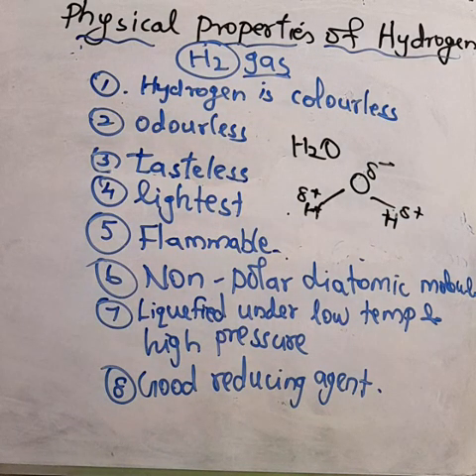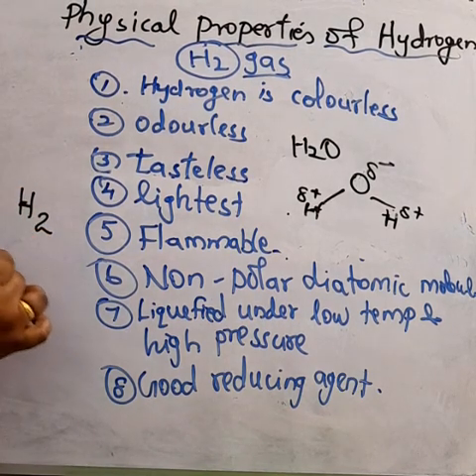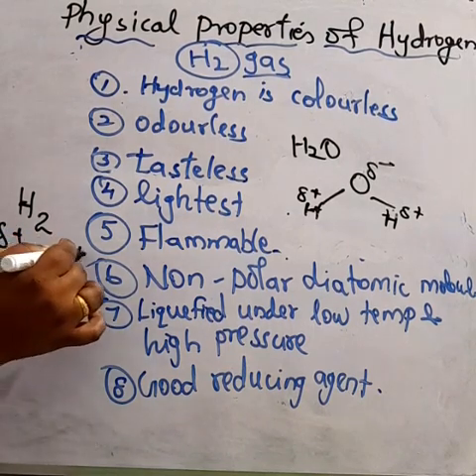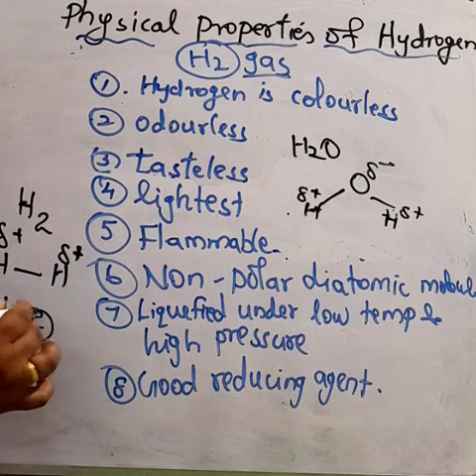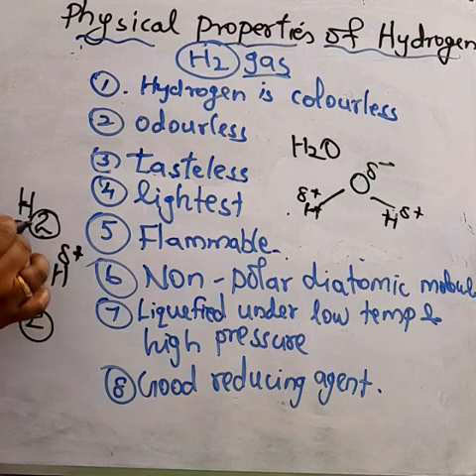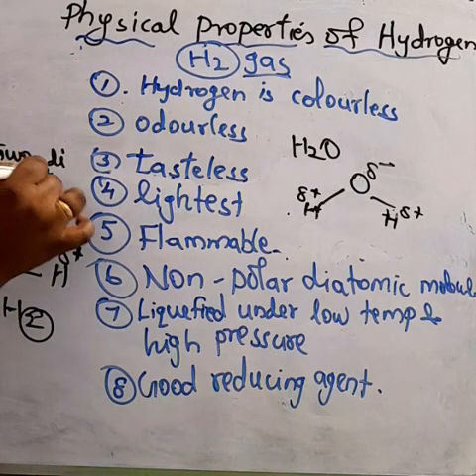That is a polar compound. But hydrogen is non-polar: only a positive charge, no negative charge. Diatomic means how many atoms are here? Only 2 atoms, so 2 means di. So hydrogen is a non-polar diatomic molecule.